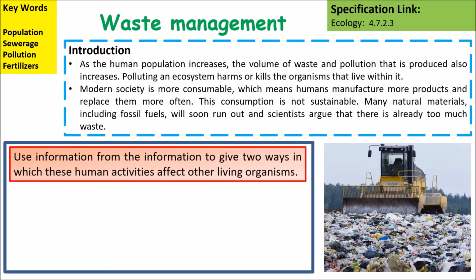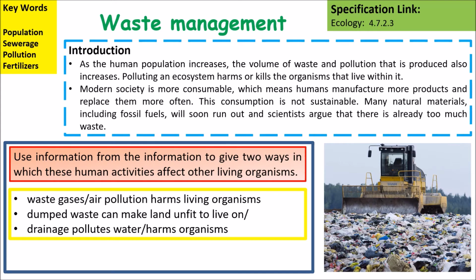So we're looking at using the information to give two ways in which these human activities can affect other living organisms. Some things that we could talk about are that waste gases, so air pollution, harm living organisms. Dumped waste can make landfill sites unfit to live on, and drainage or pollutions that go into water streams can also harm organisms.